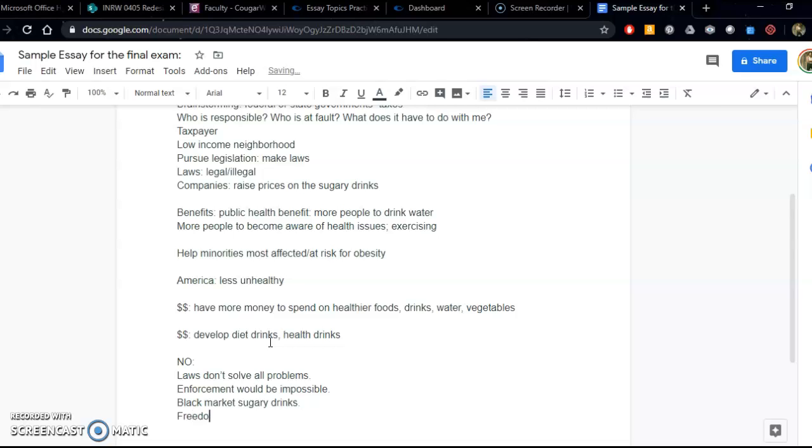The other part is freedom, like individual freedom. Individuals get to make their own choices. And if you're going to limit the amount of sugary drinks in low income neighborhoods, but you're not going to do it in high income neighborhoods, then it becomes a question of equity and fairness, because laws are laws. They're supposed to apply to all of us equally, but if they don't apply to all of us equally, then that's a problem.